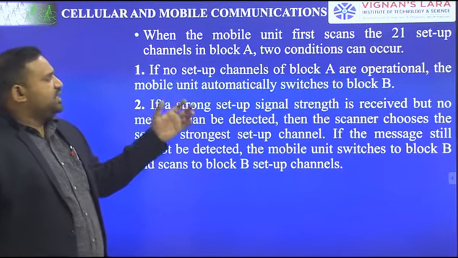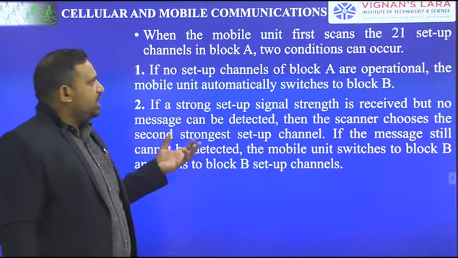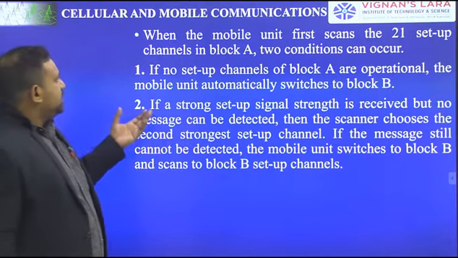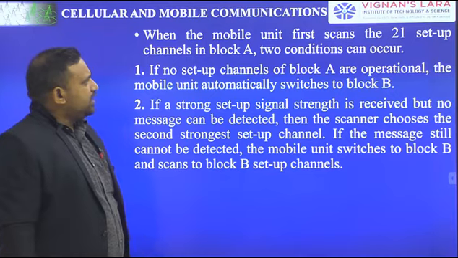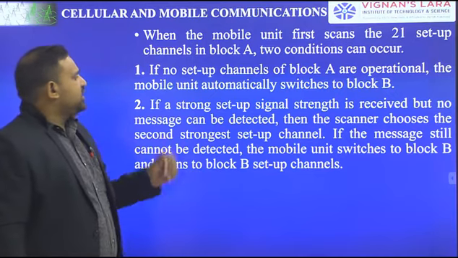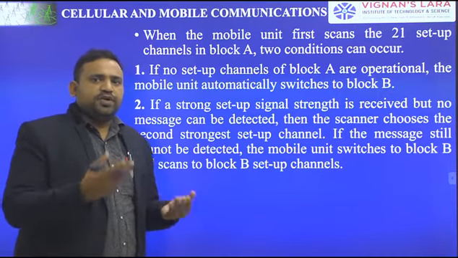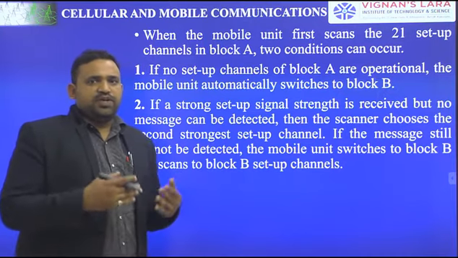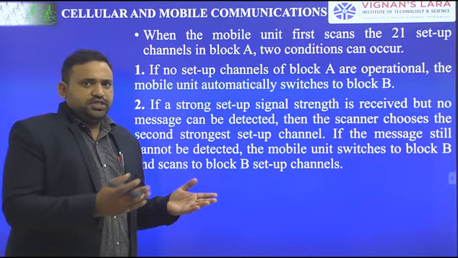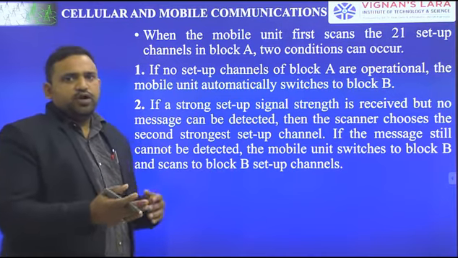What are those two conditions? If no setup channels of block A are operational, the mobile unit automatically switches to block B. So if there are no operational setup channels present there, it shifts from block A to block B.